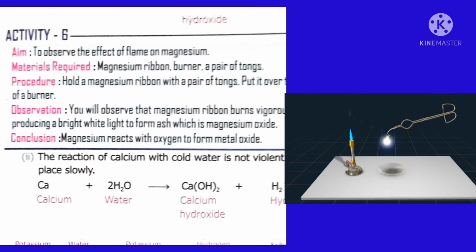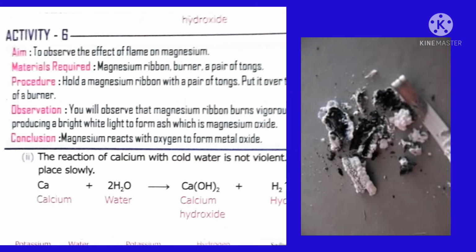What do you observe? We can see that magnesium burns in air giving a white dazzling light flame, and also produces ash, which is solid magnesium oxide, a white colored compound. So after burning, magnesium gives the white colored compound magnesium oxide. This is the compound magnesium oxide which is formed after burning magnesium metal.